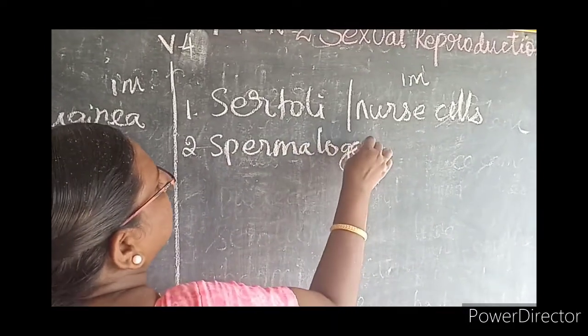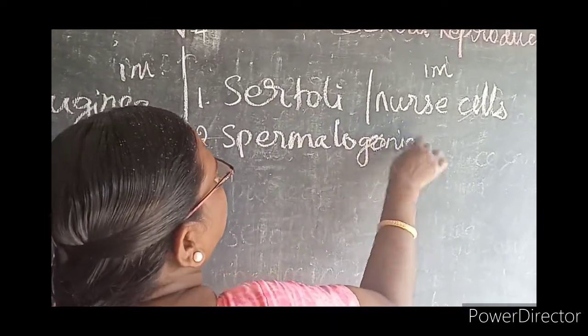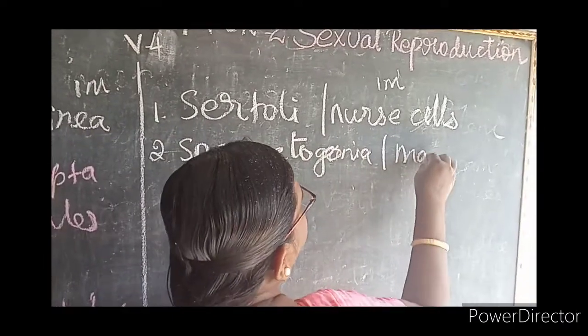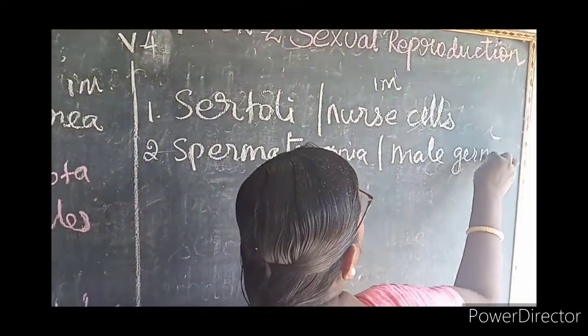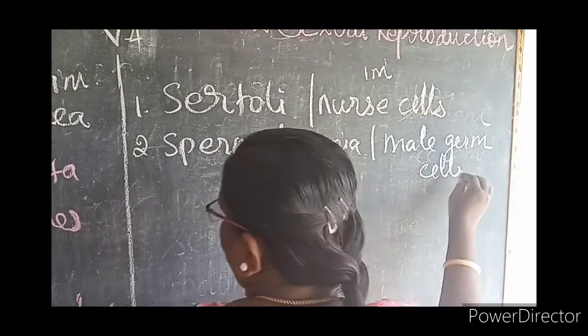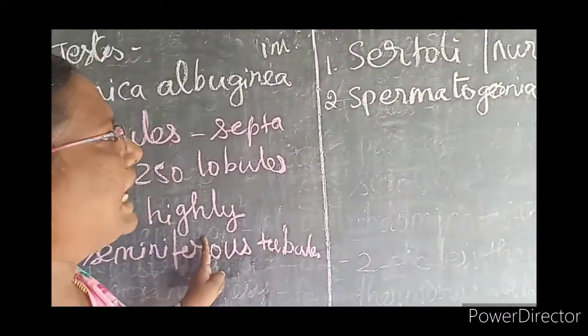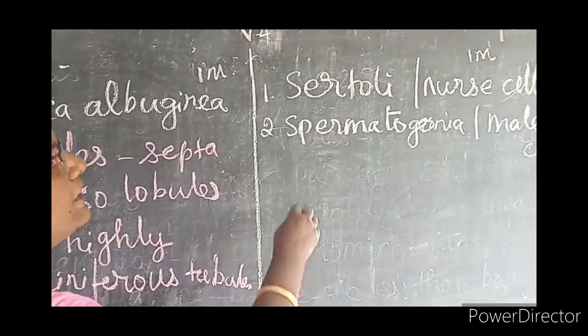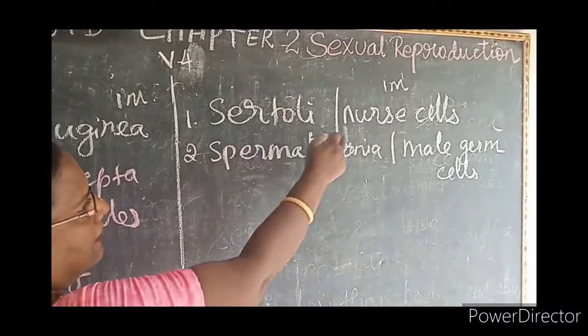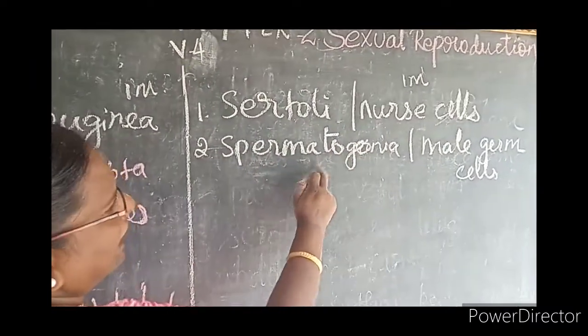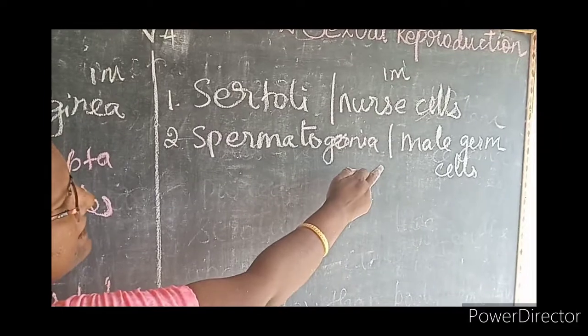Spermatogonia. It is the male germ cells. Each seminiferous tubule consists of two types of cells. What are they? Sertoli cells or nurse cells, then spermatogonia or the male germ cells.